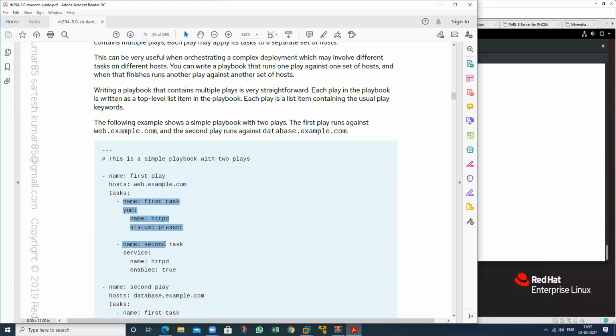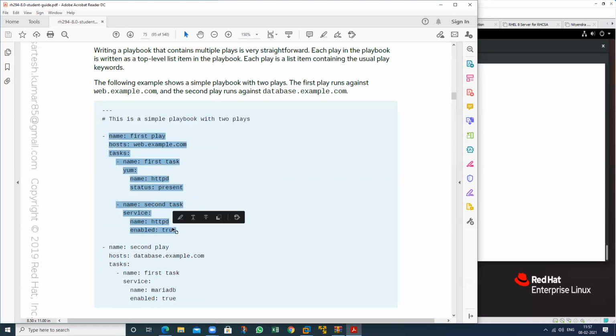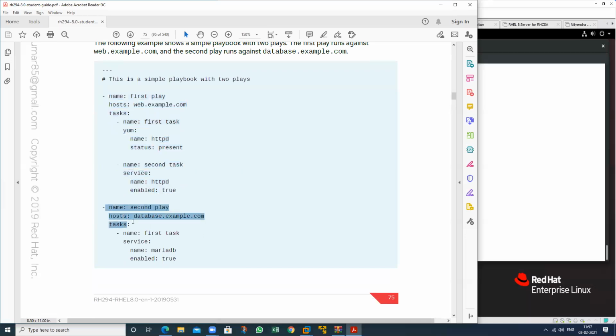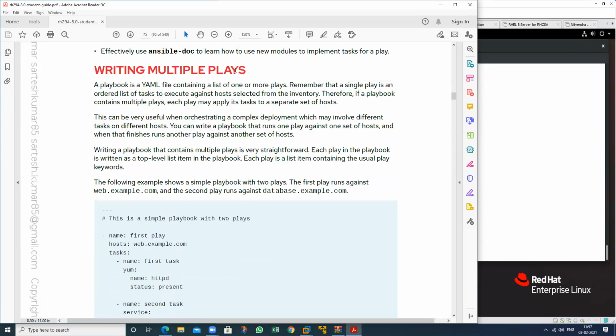So in this we have this particular host. Perform these two tasks on this particular machine. Then after completing this, take the SSH of the other machine and perform this particular task. So go to this machine, perform this task, and go to that machine, perform a different task. This is called the first play and this is called the second play. So this particular playbook has two plays. That is known as multiplay. Play means different tasks on different machines. So that is the concept.